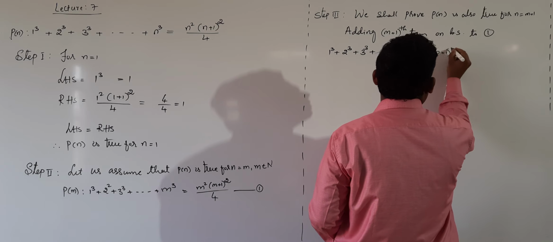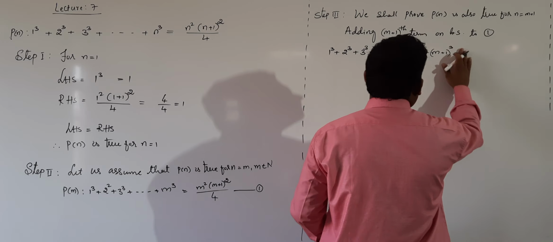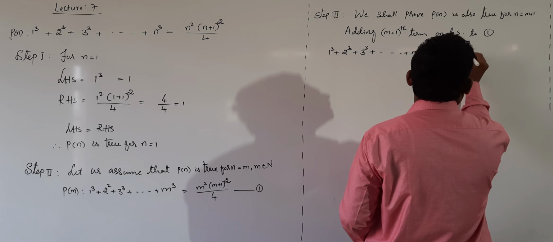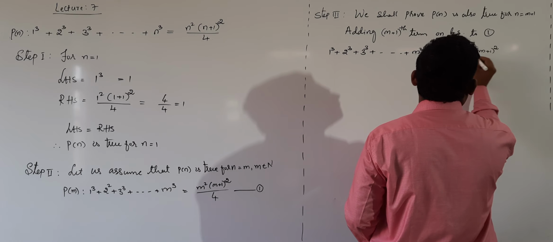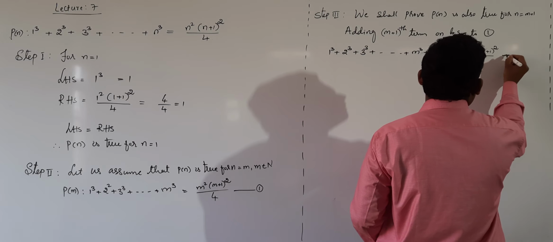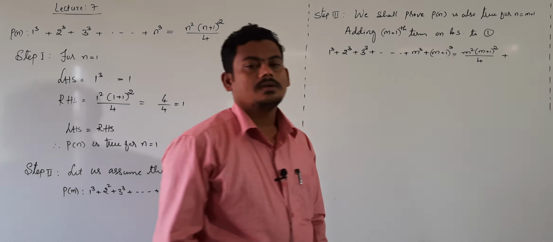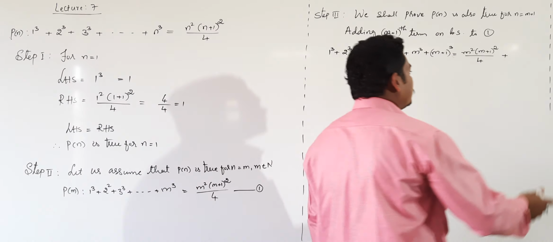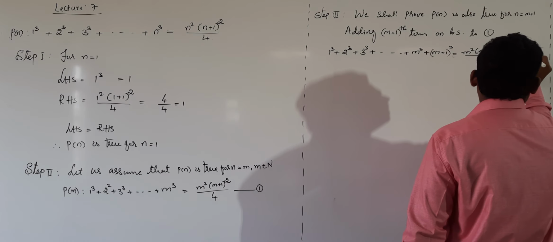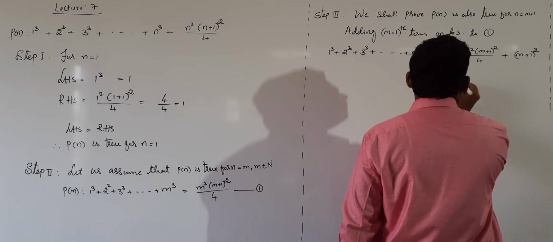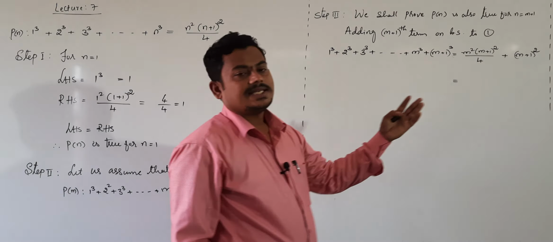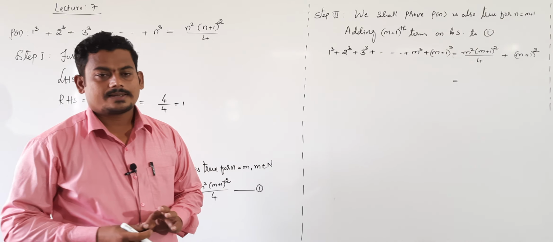That is equal to m square into m plus 1 whole square divided by 4, plus, adding the m plus 1th term on both sides, it will be m plus 1 whole cube. After adding the m plus 1th term, just simplify the RHS expression.